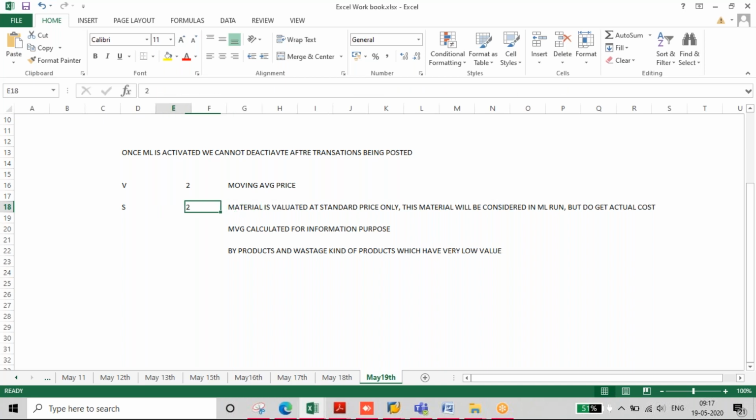That price will not be revalued at the month end. And in material master, moving average price will be calculated for information purpose. So when do you put this price control? You keep it for byproducts and wastage kind of products.